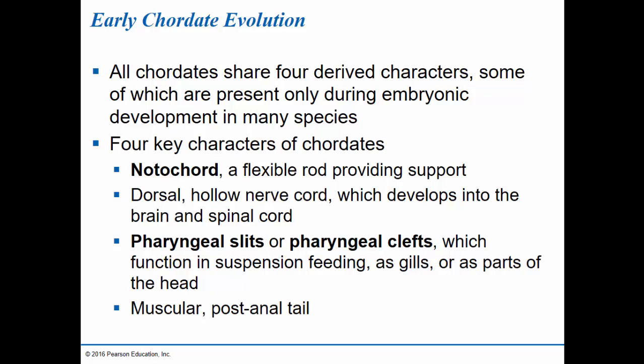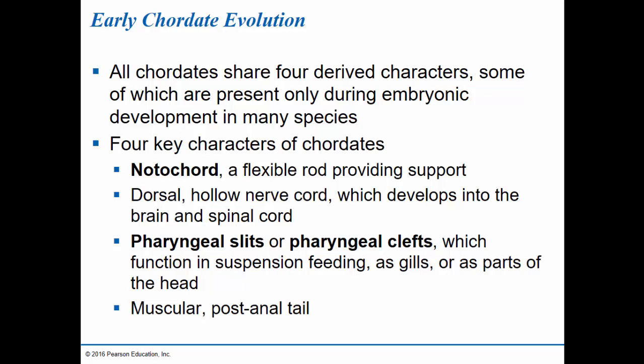So this notochord, that's a flexible rod that provides support. It tends to be made out of substances like cartilage, which is tough and strong and very protective, but it's also very flexible. The second characteristic is a dorsal hollow nerve cord. Remember what dorsal means? It means located along the back. This develops eventually into the brain and the spinal cord. So chordates have a very highly developed central nervous system. That helps them process sensory information.